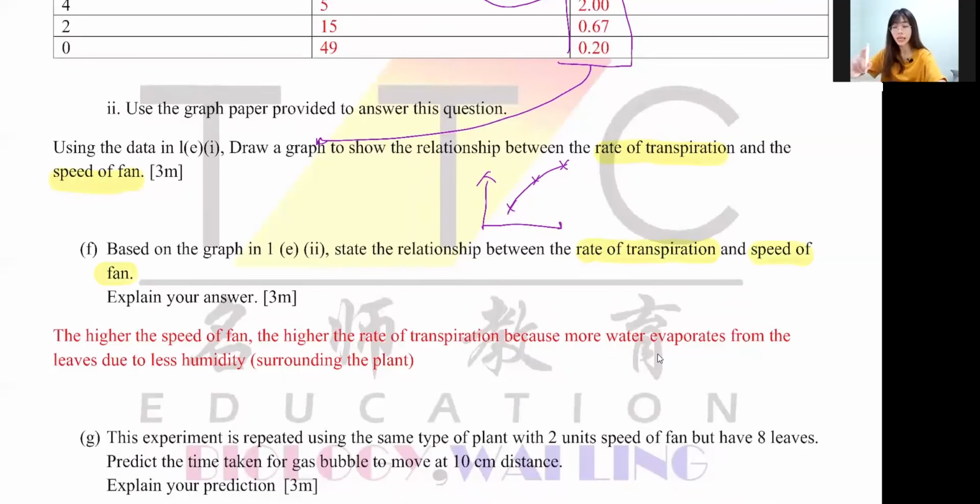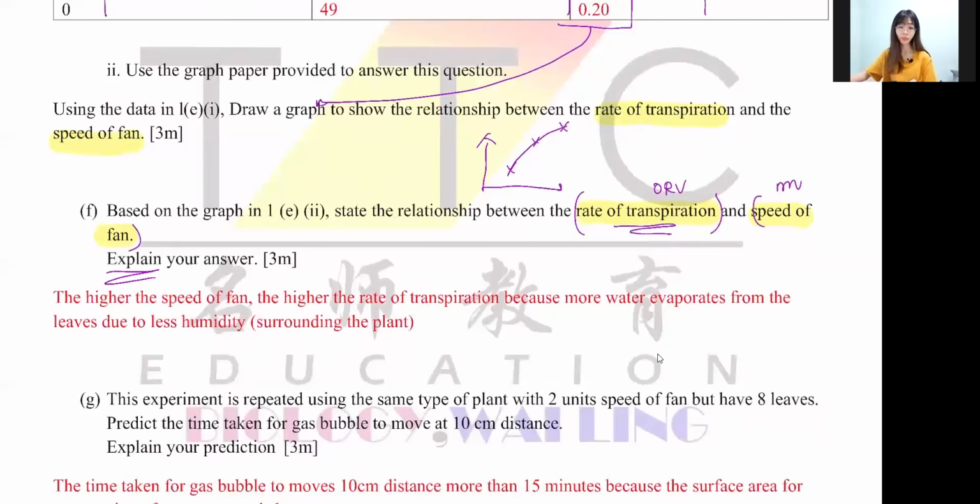Just now what did I say? If you can't find your ORV in the question, you can find it over here. This is the ORV, because they will ask you what is the relationship between your MV and your ORV. So you can get your answer here. So the higher the speed of fan, the higher the rate of transpiration. If you do not know whether it's higher or lower rate of transpiration, never mind. Your table will tell you the answer. Higher the speed of fan, higher the rate of transpiration. Makes sense to you, right? So you have to answer already. But remember to explain your answer.